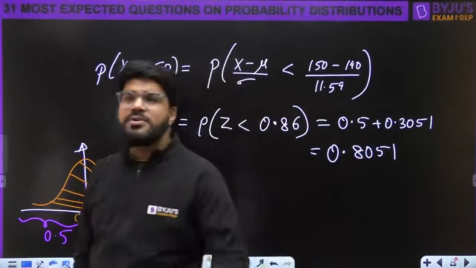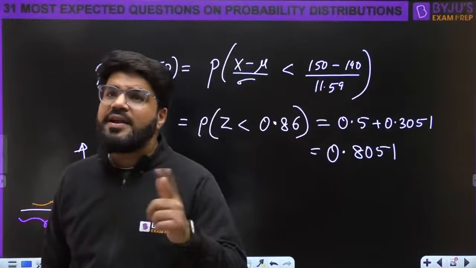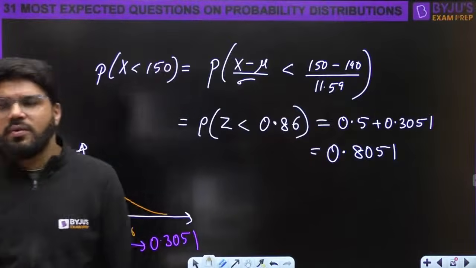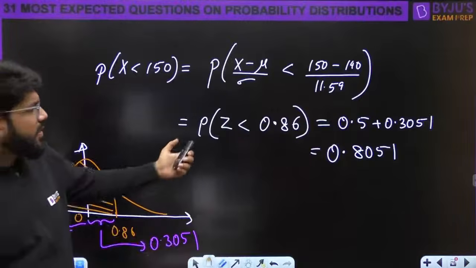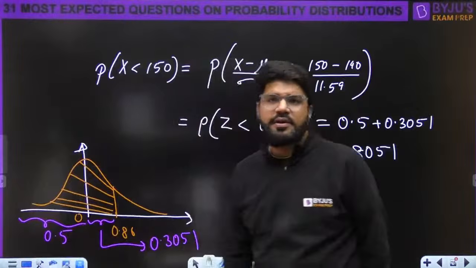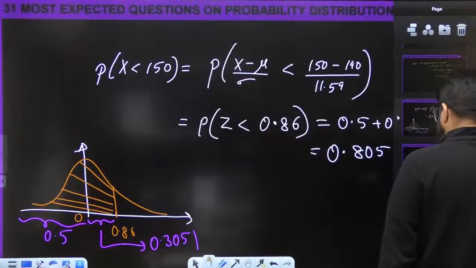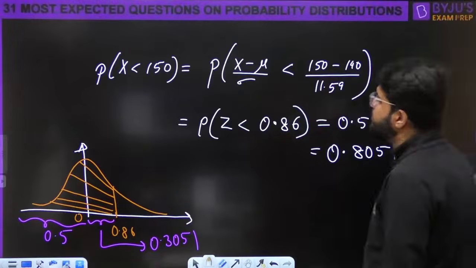For Poisson there were similar different conditions: p is very small and n into p is less than 5. Here n into p is much greater, the mean is much greater, so that is not relatable.